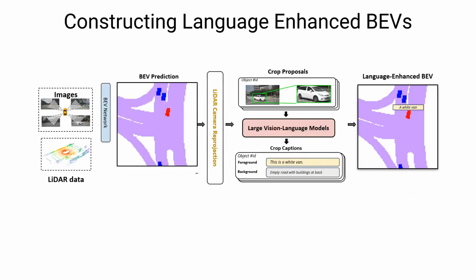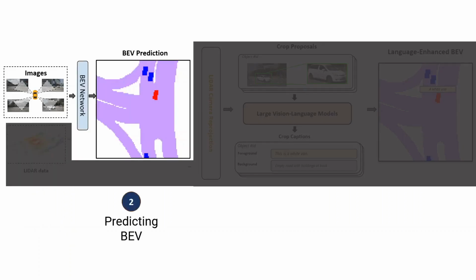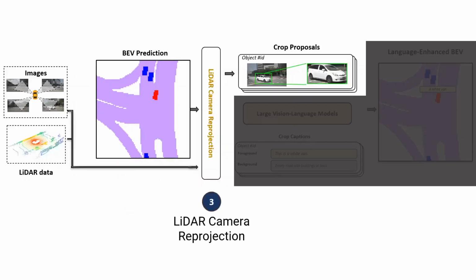This is the pipeline to generate language-enhanced BEV maps. We use multi-view images and LiDAR data from vehicle sensors as inputs. First, we estimate a BEV map using multi-view images using a BEV prediction network. Next, we localize various object segmentations in BEV by matching them with LiDAR scan points and projecting these points onto camera images to serve as labels for FastSAM. Using FastSAM, we create individual object crops from the perspective images.